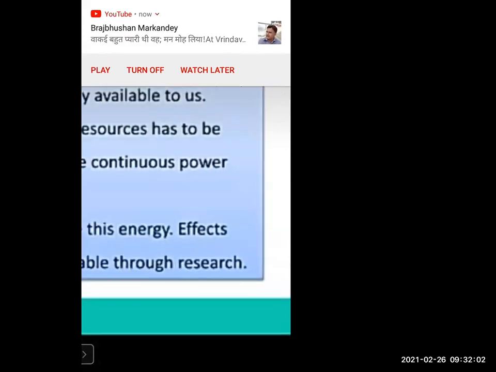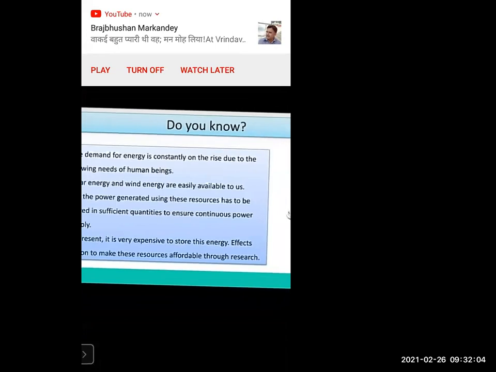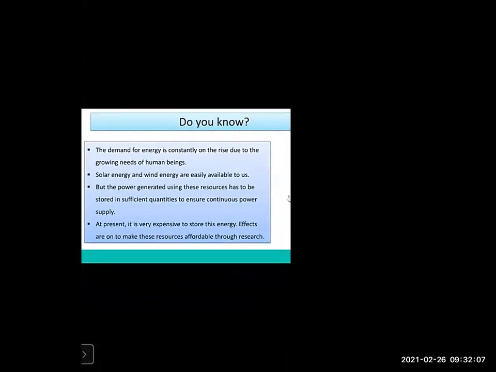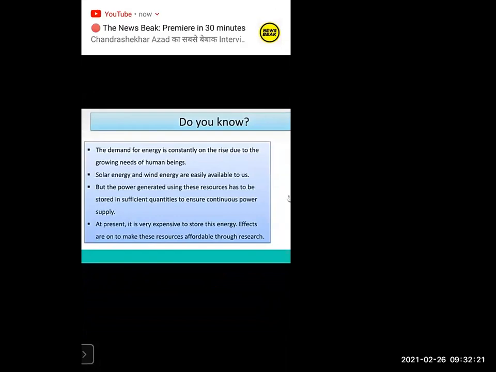So dear students, the demand for energy is constantly on the rise due to the growing needs of human beings. Solar energy and wind energy are easily available to us. But the power generated using these resources has to be stored in sufficient quantities to ensure continuous power supply.